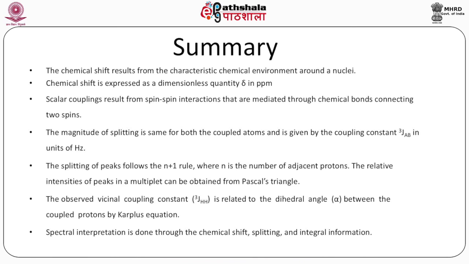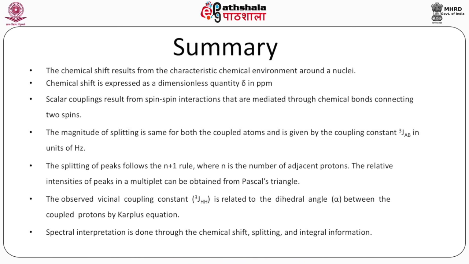So, a doublet has intensities in the ratio of 1:1, a triplet has intensities in the ratio of 1:2:1, quartet has 1:3:3:1, and so on and so forth.